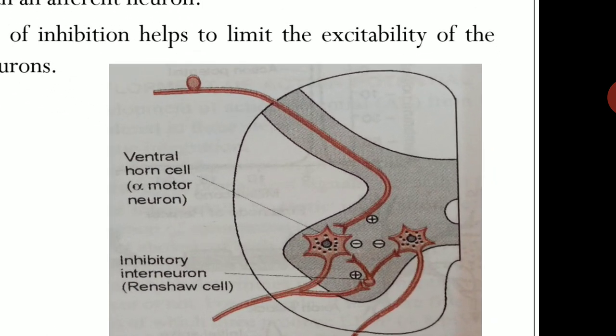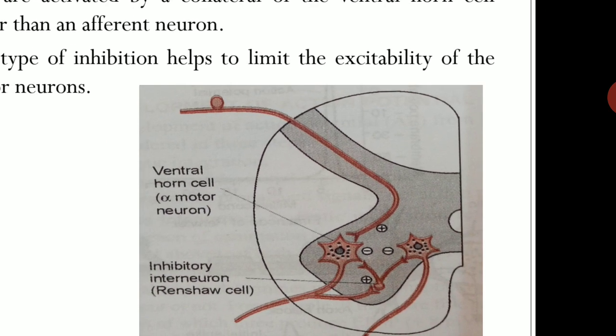So now you can see here, this alpha motor neuron, when excited, excites a Renshaw cell, which is an inhibitory interneuron. So here there is excitation of the Renshaw cell. Again, as we know that it is an inhibitory neuron, it releases an inhibitory neurotransmitter and causes inhibition of the alpha motor neuron. So this is known as Renshaw cell inhibition.